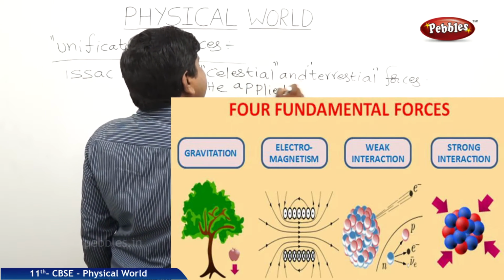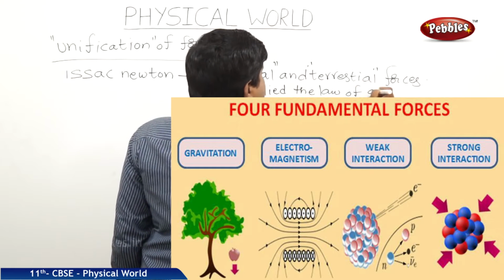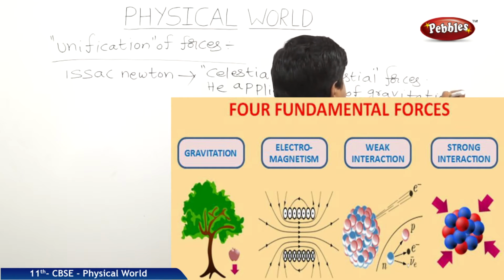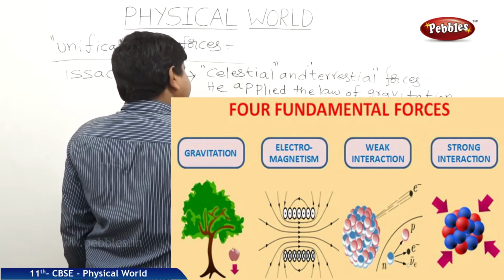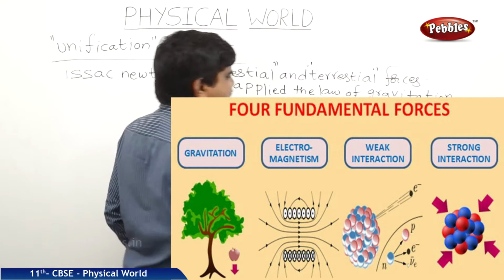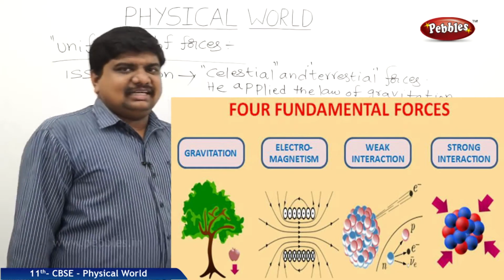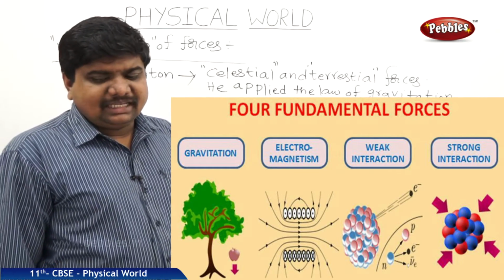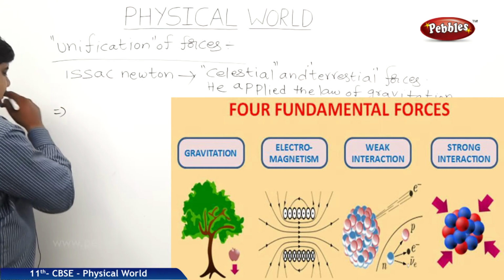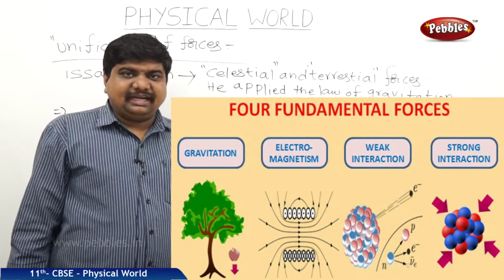He applied the law of gravitation to all bodies, or to all objects, we can say, whether it is celestial or terrestrial. This is said to be unification. There is no separation between celestial and terrestrial. The next one is Christian Ørsted and Michael Faraday.